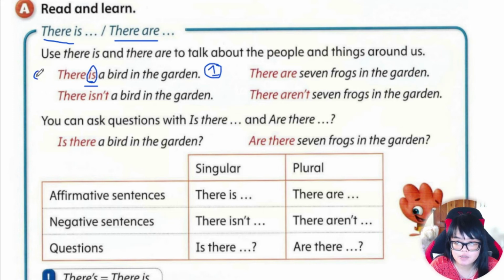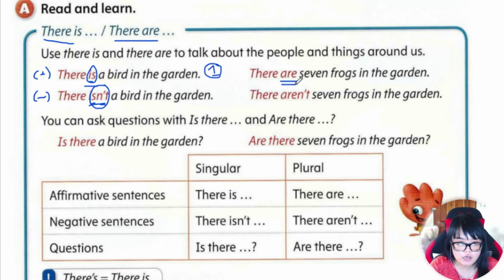Okay, so this is the positive form. Okay, now let's go to the negative form. There isn't a bird in the garden, meaning there's no bird in the garden. There isn't, there is not. So this is a contraction. There isn't, there is not. All right, now let's go to there are.